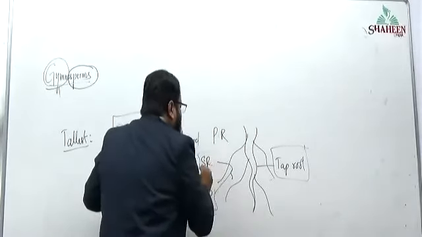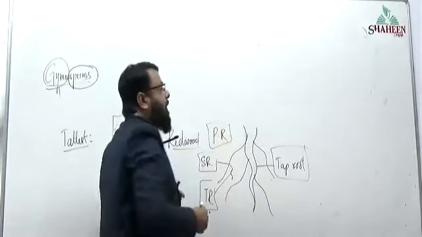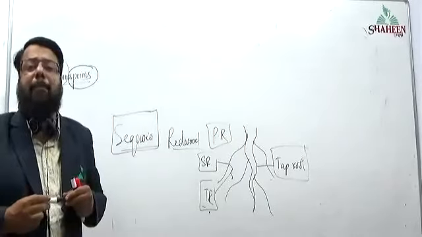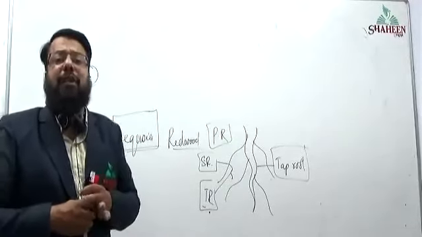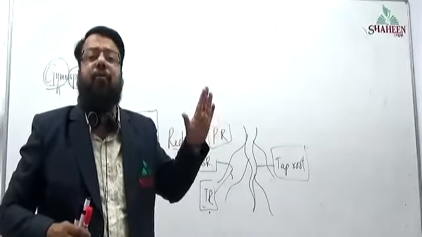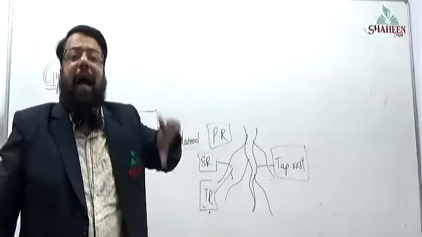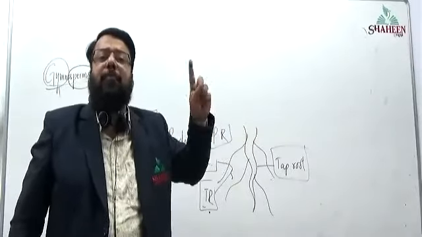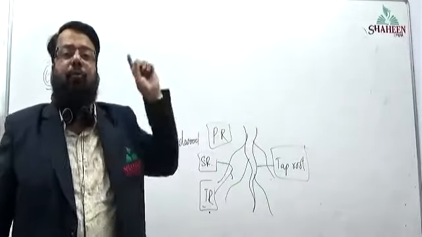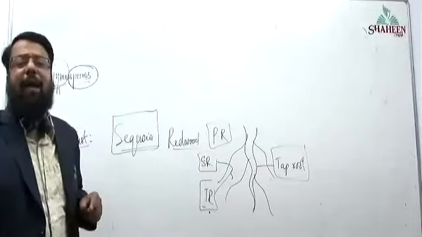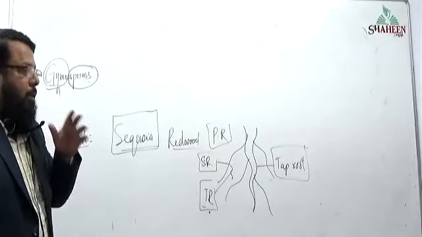This type of root system is called the tap root system. So gymnosperms will have tap roots.